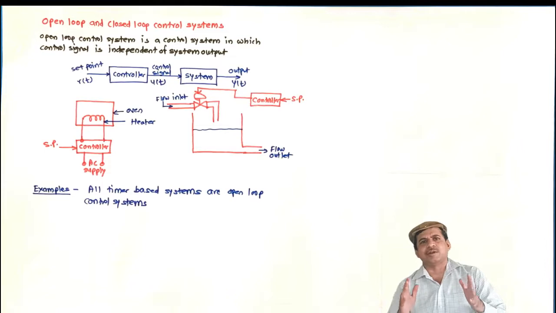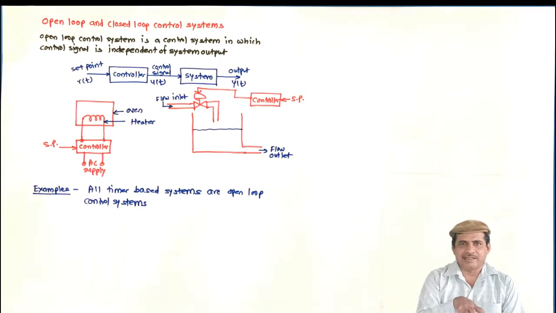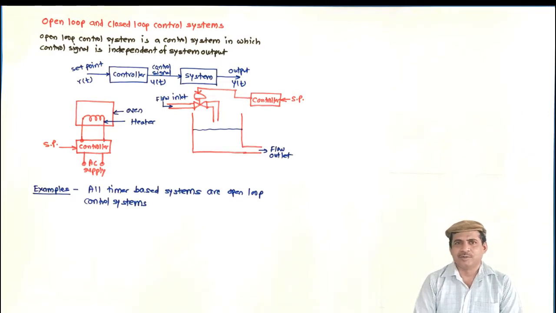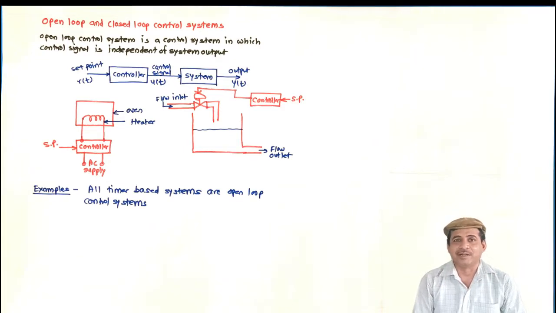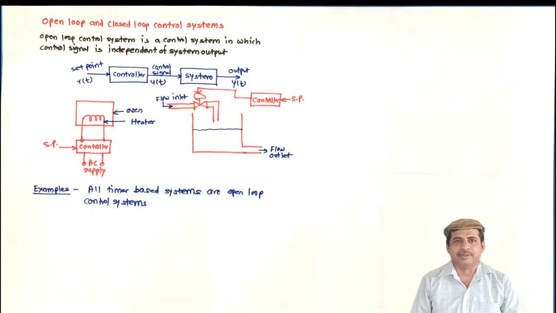Let us consider the example of a traffic signal. So at a square, suppose there is a signal arrangement. For every side there will be some time allocation. So it is based on the time and not on the traffic, because here our control variable is traffic. What do we want to control? We don't want to control the time, we want to control the traffic. But based upon certain information of the traffic, we are keeping certain time for every direction.